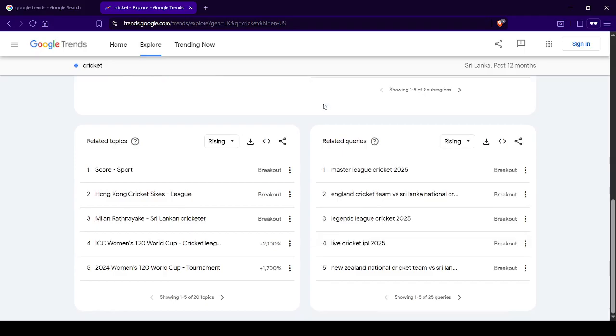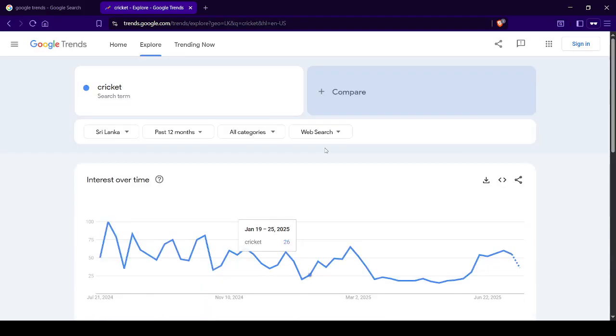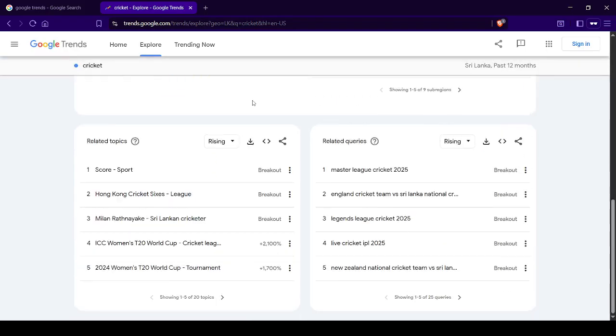Then related to that, there are other topics that people search about cricket. They don't search directly for cricket but search these terms. Likewise, if you want to make a YouTube video about trending topics, you can search and find which are related.